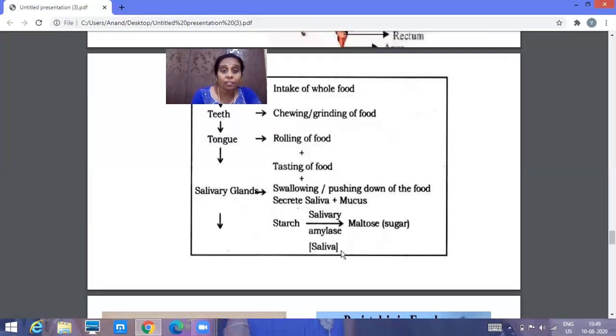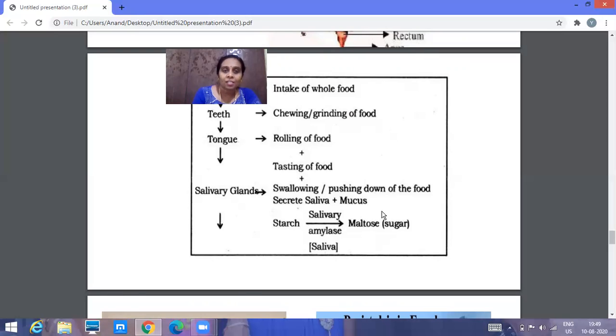And not only that, the saliva consists of an enzyme. What is the name of the enzyme? It is nothing but amylase. So what is the function of the amylase? It converts the starch into maltose. I just told you that our food contains carbohydrates, proteins, vitamins, lipids. Even in the carbohydrates, starch, sugars, everything will be present. The digestion starts in the mouth itself.